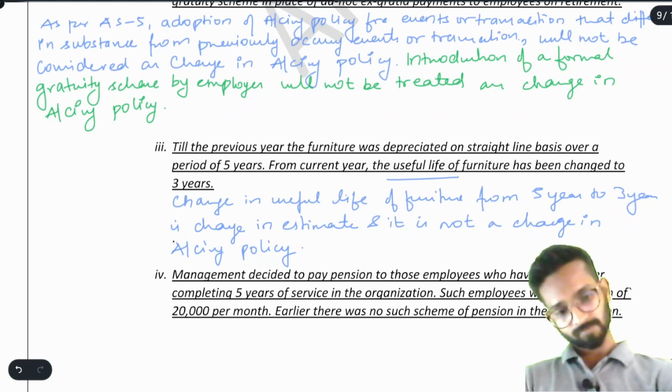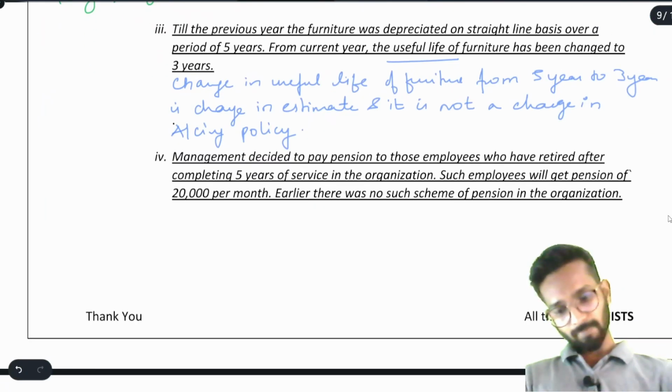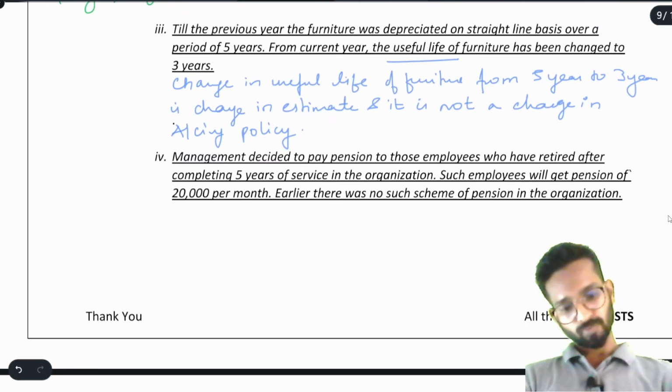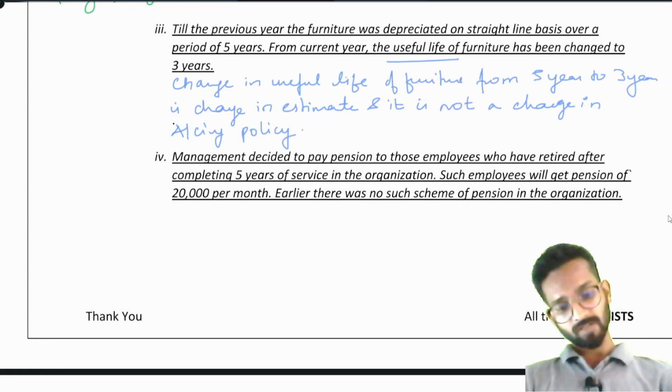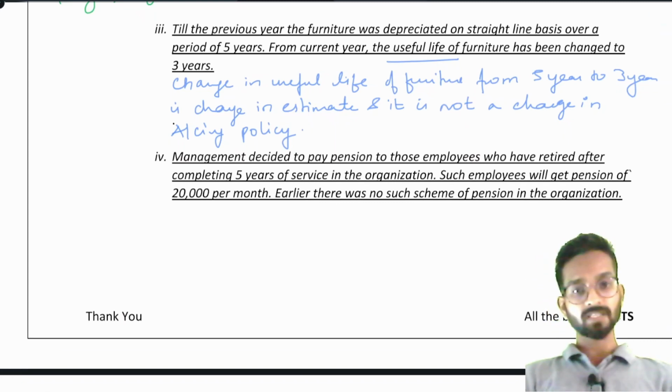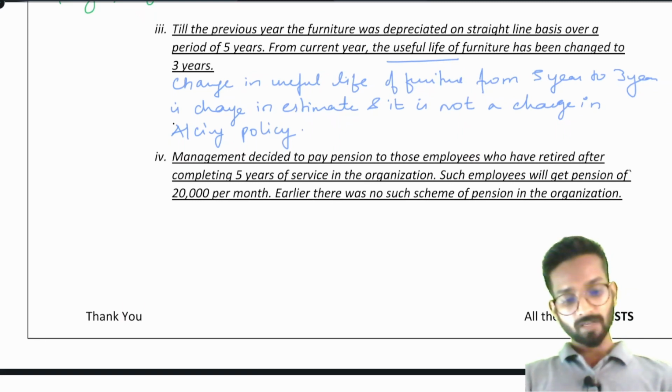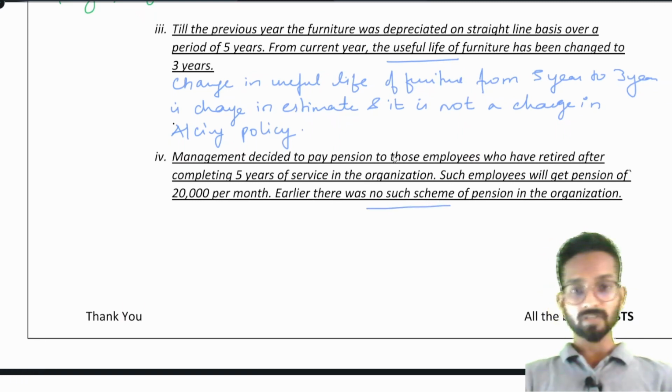Simple. Now, management decided to pay pension to those employees who have retired after completing 5 years of service. Such employees will get pension of 20,000 per month. Earlier there was no such scheme of pension. Again the same thing, there was no such scheme, but now they are making the new scheme. It means it is not the change in accounting policy, it is the adoption of new policy.